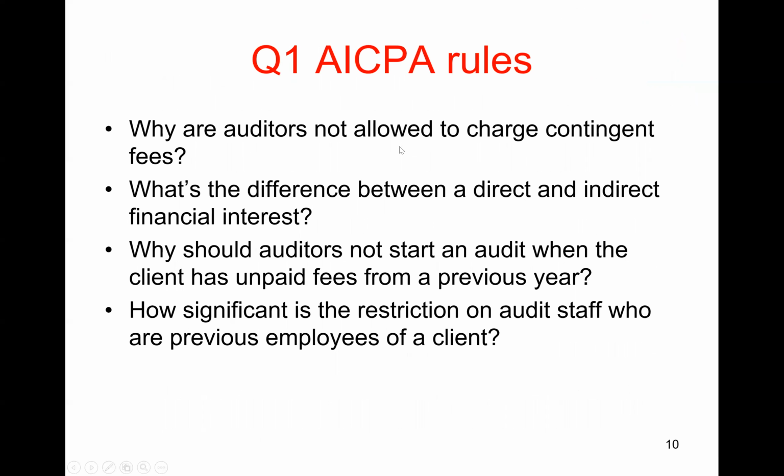Okay, so in question 1, I'm going to ask some questions relating to those rules that I just talked about. Why are auditors not allowed to charge contingent fees? What's the difference between a direct and indirect financial interest? Why should auditors not start an audit when the client has unpaid fees from a previous year? And how significant is a restriction on audit staff who are previously employees of a client? Okay, all right, so that's where we'll finish today's video.